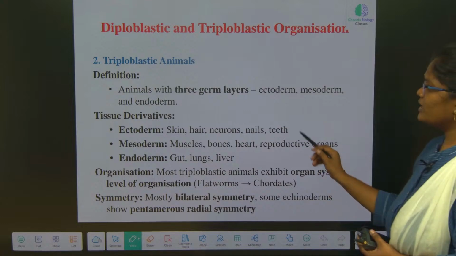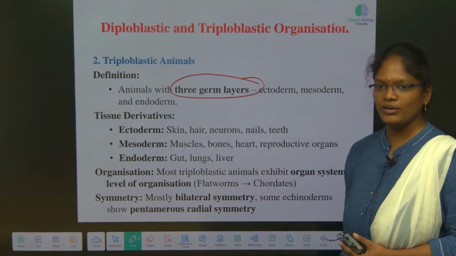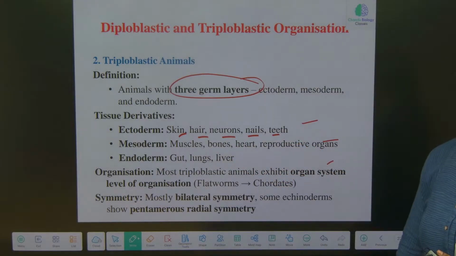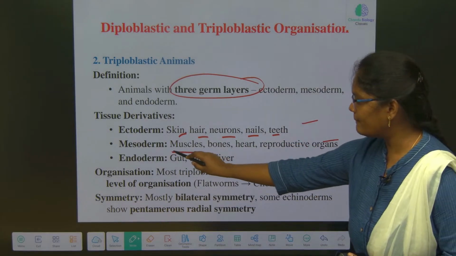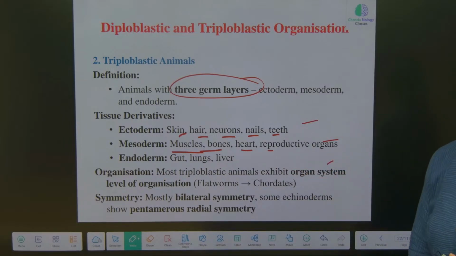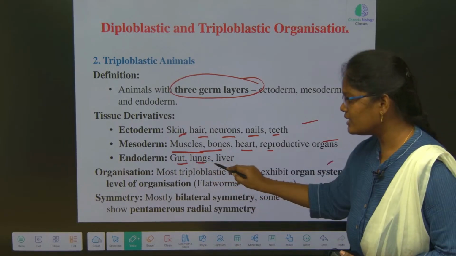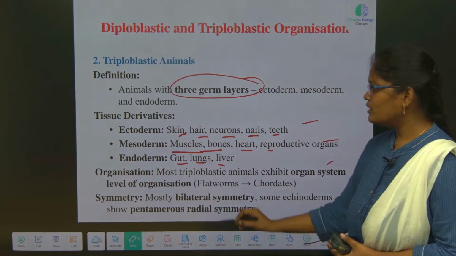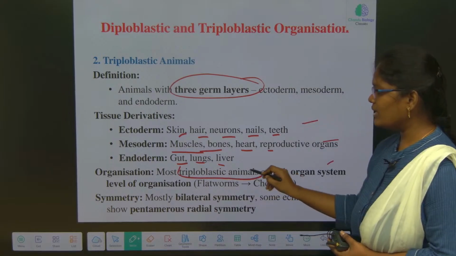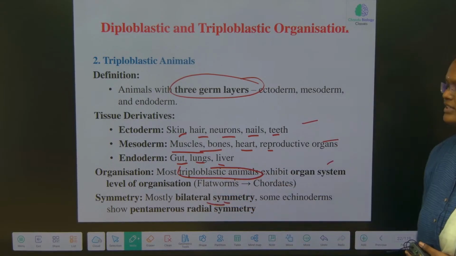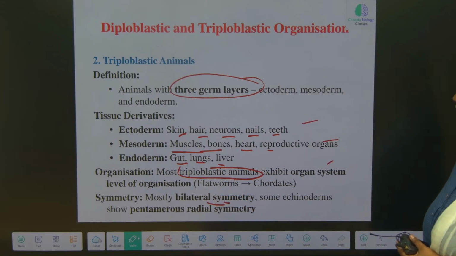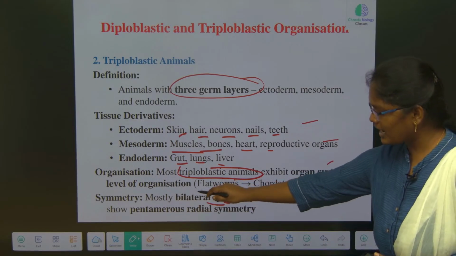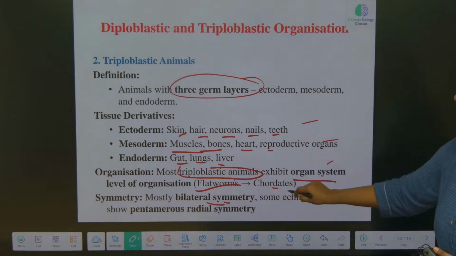Now, triploblastic means three germinal layers: ecto, endo and meso. From the ectoderm, skin, hair, neurons, nails and teeth arise. In the middle layer, mesoderm, muscle, bones, heart and reproductive organs originate. In the endoderm, gut, lungs and other important organs are secured in the inner layer. Those organisms which have bilateral symmetry are triploblastic. They exhibit the organ system level of organization from the phylum Platyhelminthes, the flatworms, to the chordates.